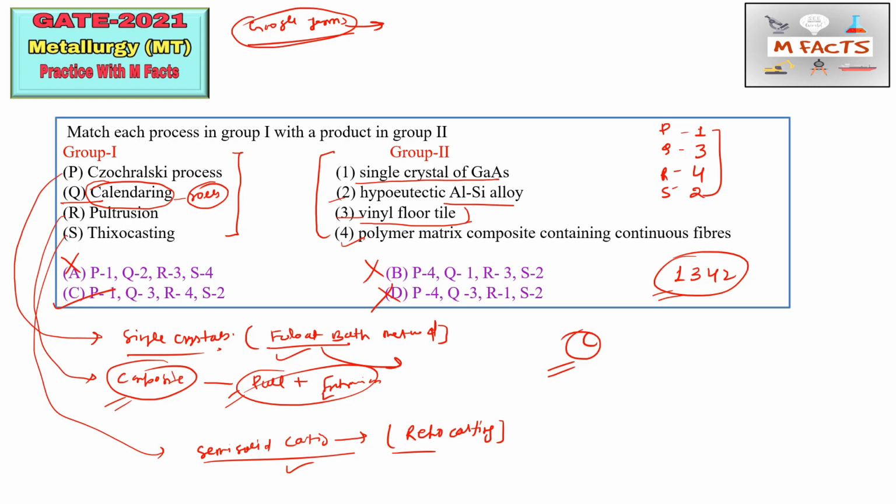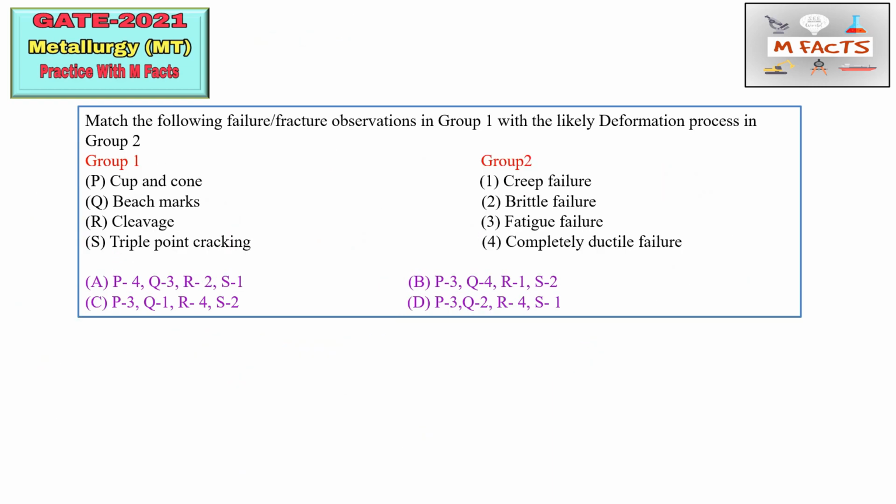Okay, so this Cholesky process and float bath method is very important, and thixocasting and rheocasting is also very important, because this is classified under this semi-solid casting processes. Okay, so this is the next matching type of question.